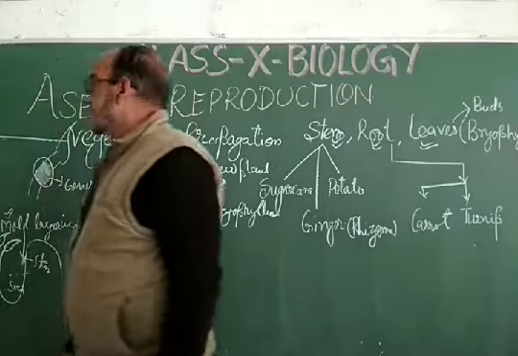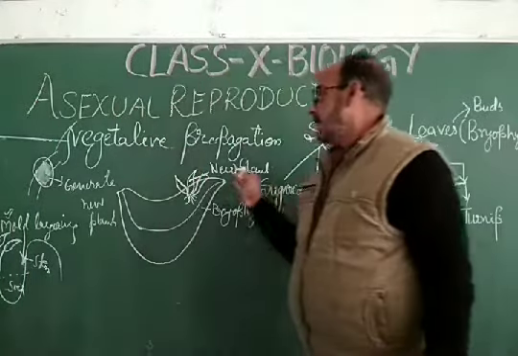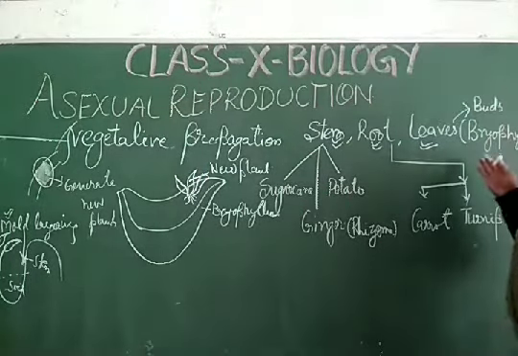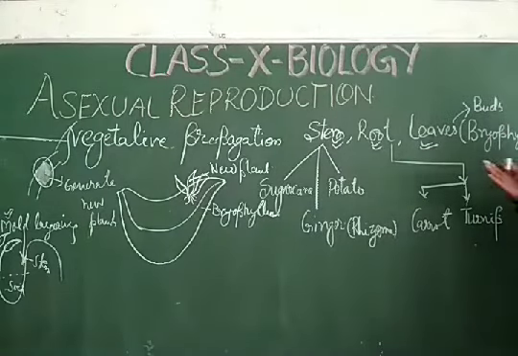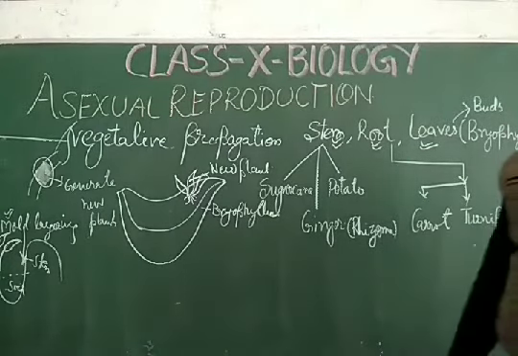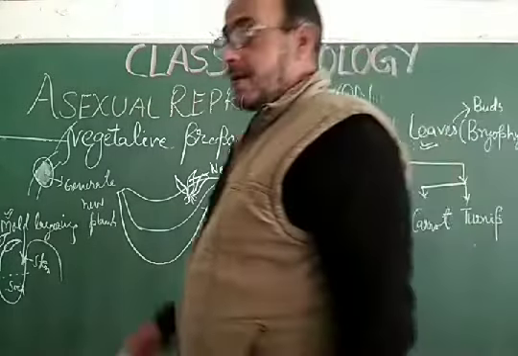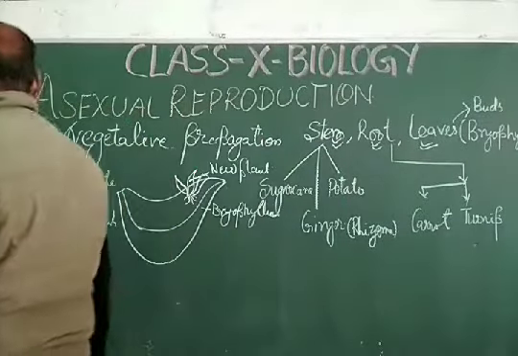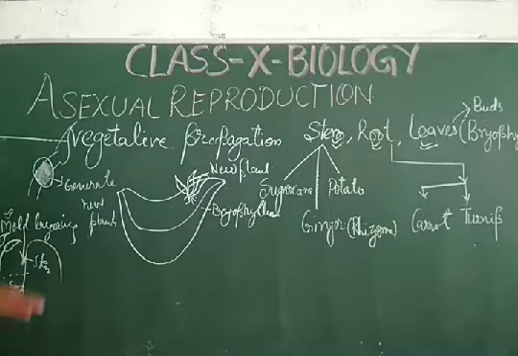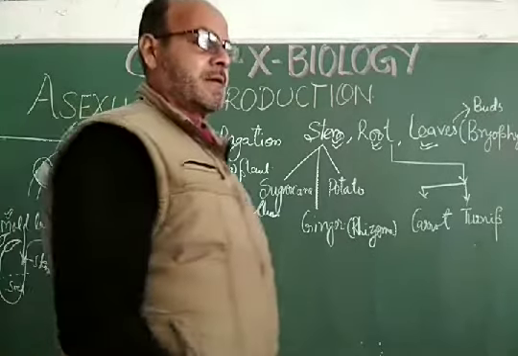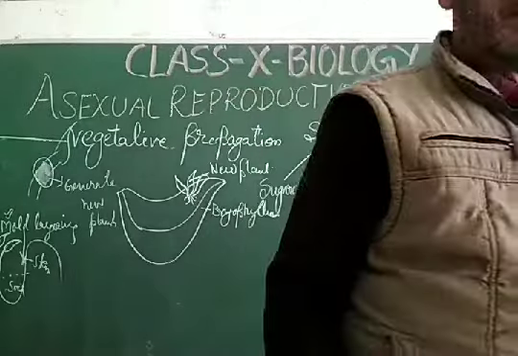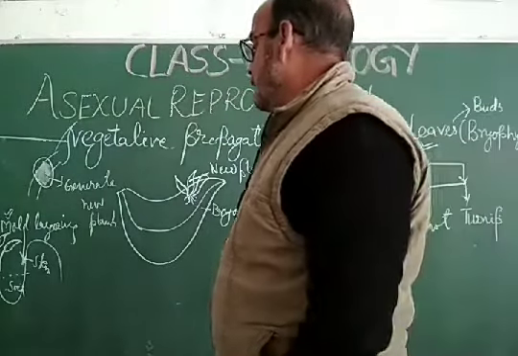So dear students, vegetative propagation is from stem, root and leaves, and there are artificial methods of vegetative propagation for variety improvement, like cutting and layering. Cutting means you cut the stem or root or leaves and propagate it in the proper manner. Layering means you directly generate the new plant from the stem when it gets dipped into the soil. There is mold layering.